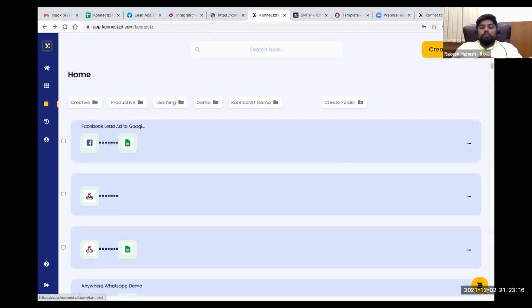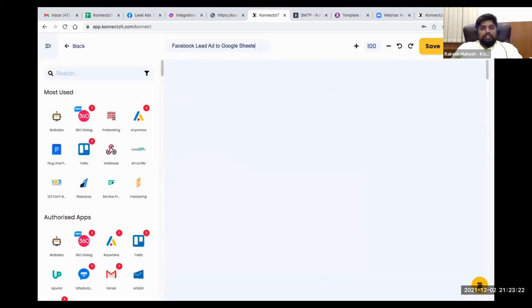So let me go again and click on create connect. This is where you are creating a workflow. Now you choose the webhook app. I'm going to choose this particular webhook app, PageMaker, which is a landing page app inside AppSumo.